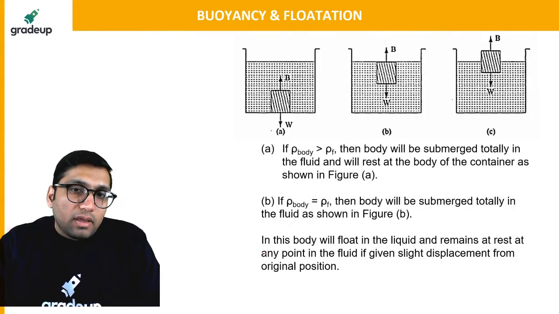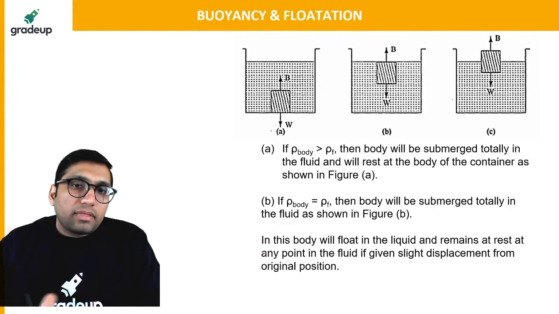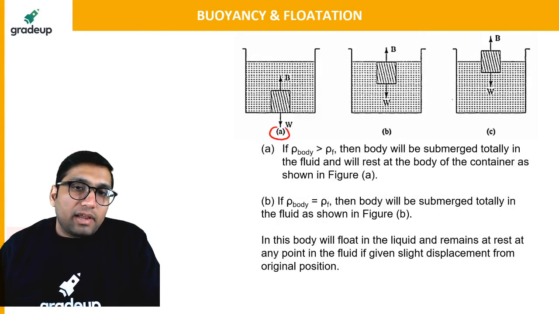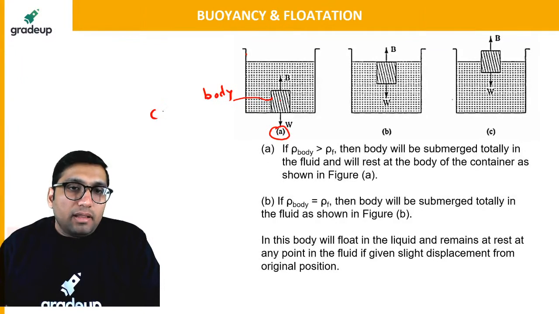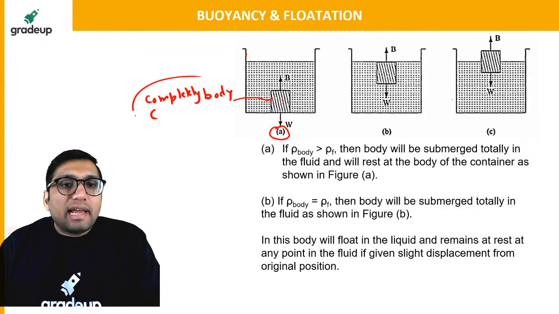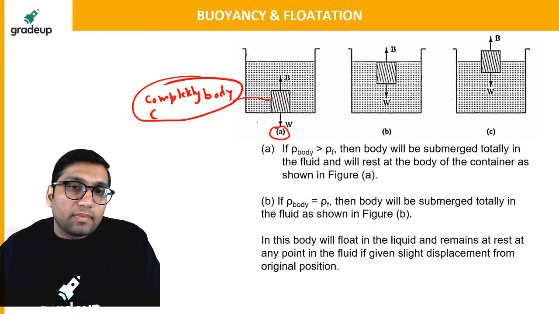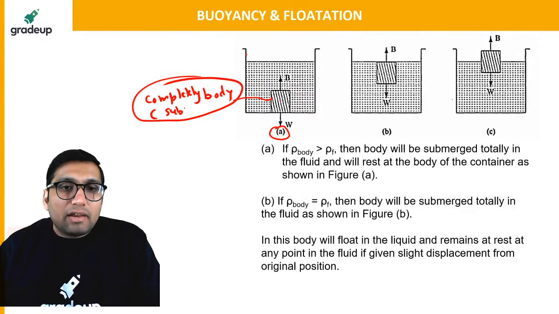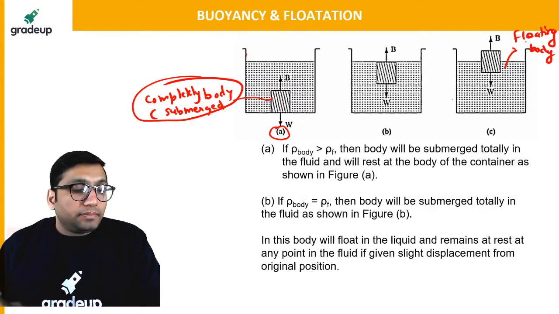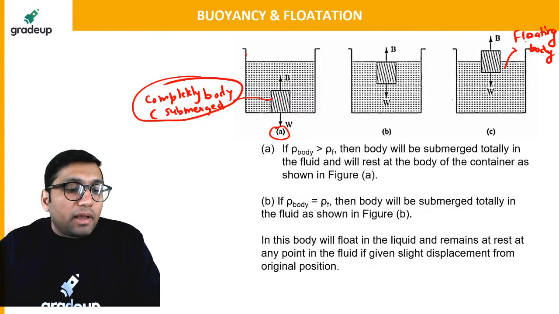In the first case, case number A, if you see the diagram very carefully, there is a container and there is a body. Now this body is completely submerged. So when can we say that the body will be completely submerged or it will be a floating body? What are the conditions for that?